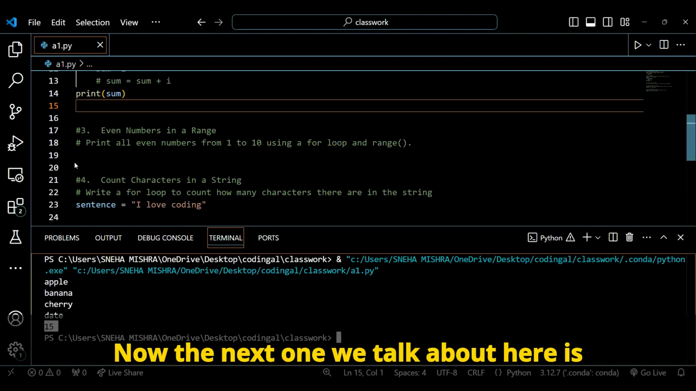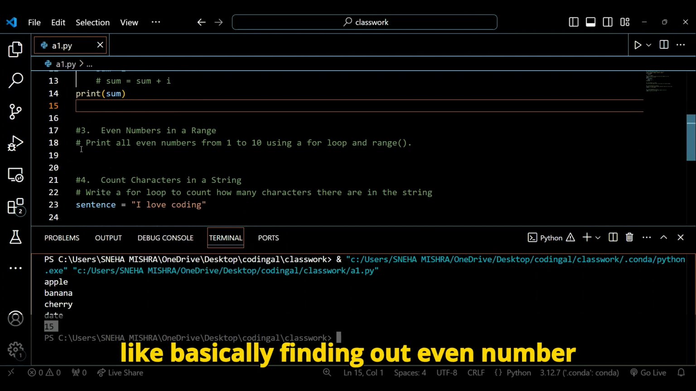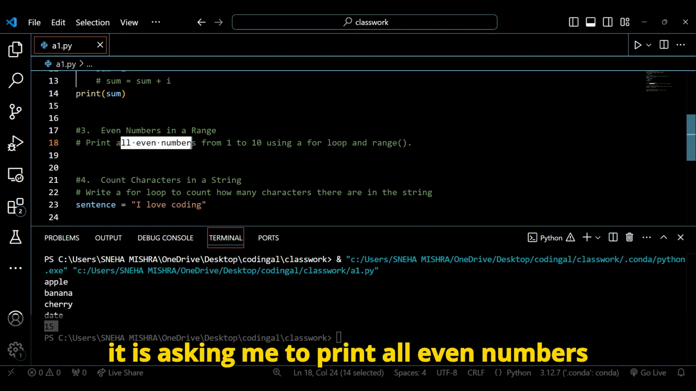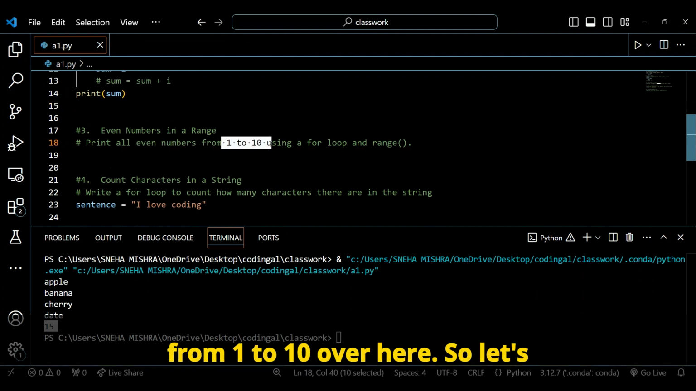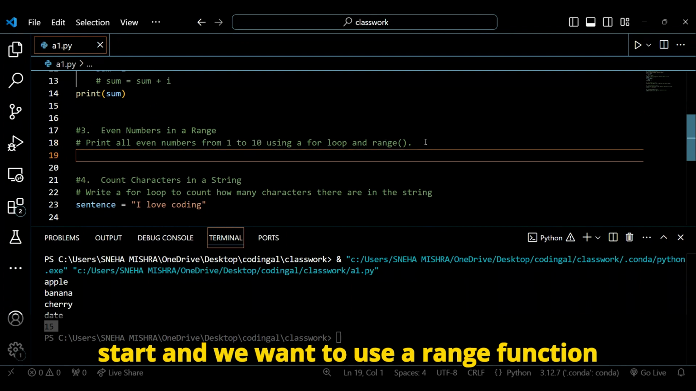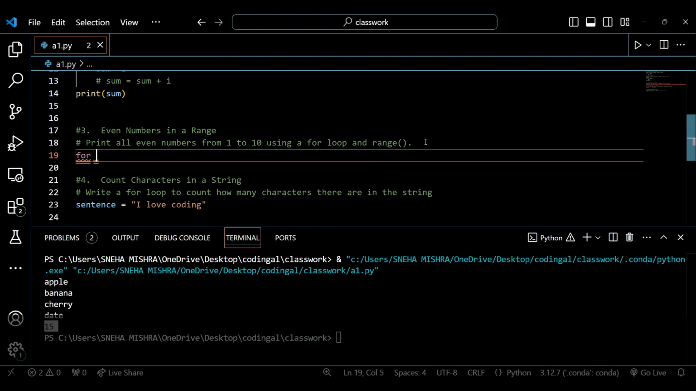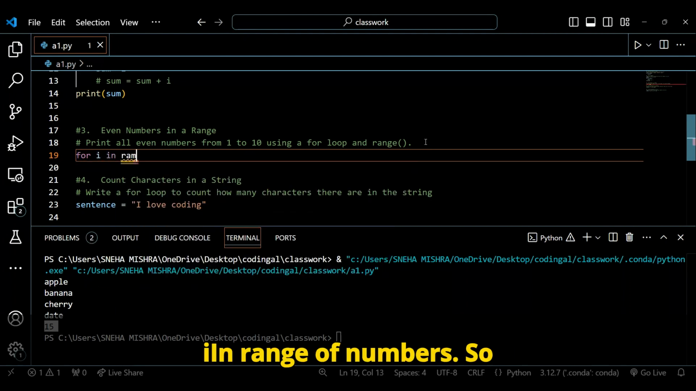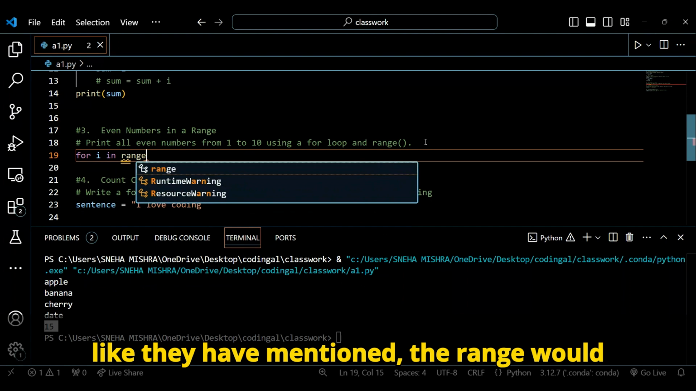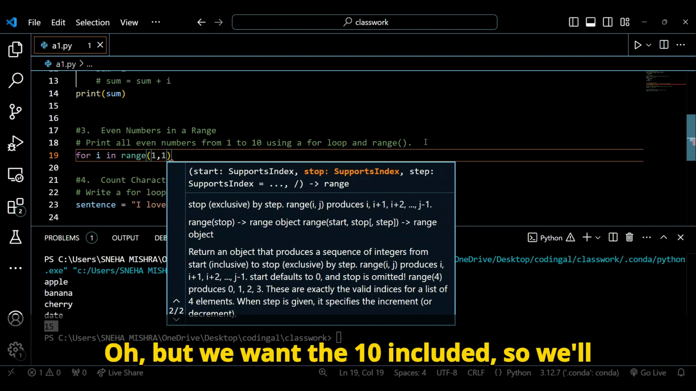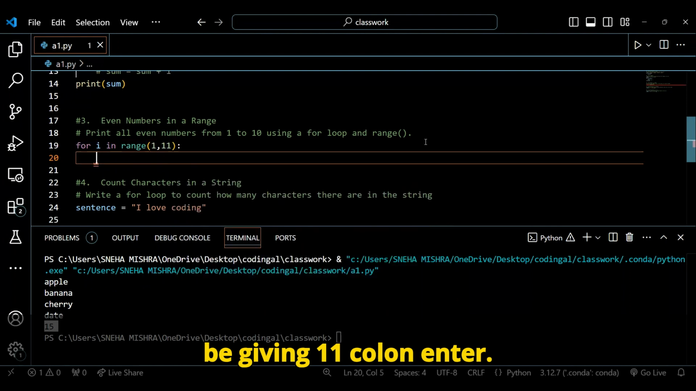Now the next one we talk about here is basically finding even numbers from a range of numbers. Basically it is asking me to print all even numbers from 1 to 10. So let's start, and we want to use a range function in this case. So we say for I in range of numbers. Like they've mentioned, the range would be from 1 to 10. But we want the 10 included, so we'll be giving 11, colon, enter.